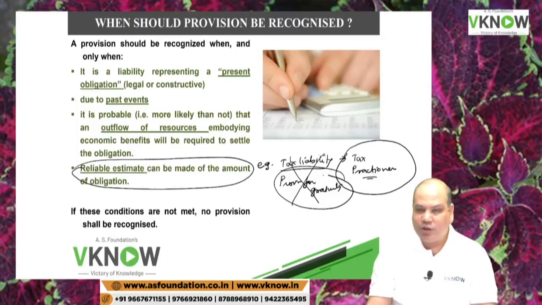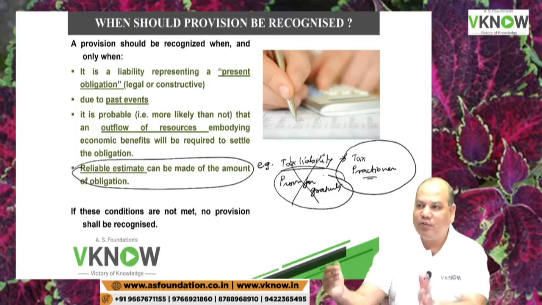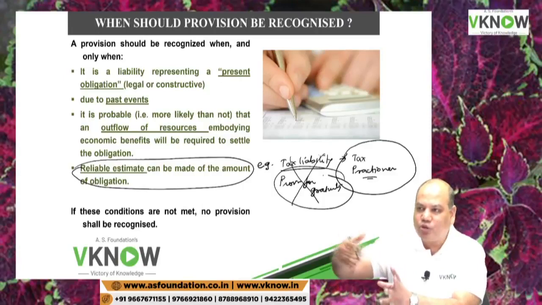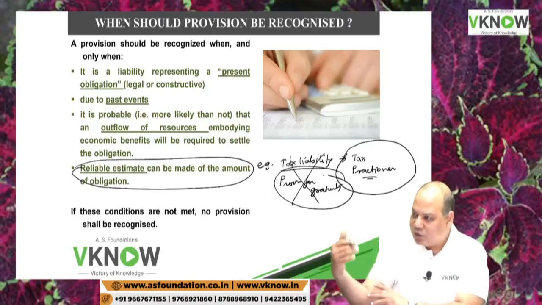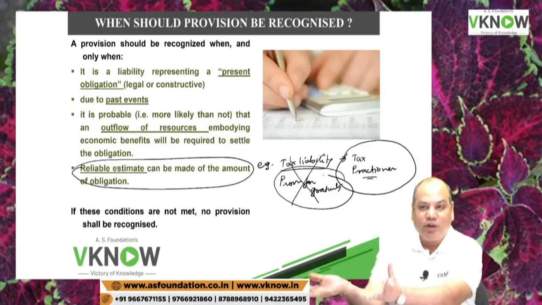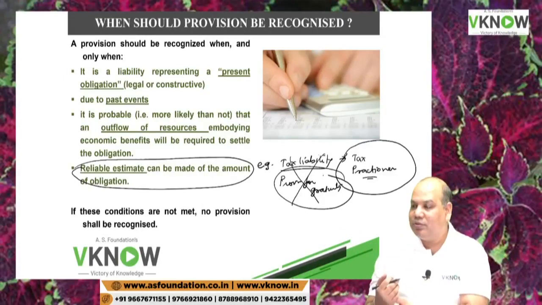Some calculation they will give you. Then provision for warranty. I will ask our engineers and technicians, what is your opinion, what percentage of the product sold will have defects? So they will give me an opinion. If it is a legal liability, we take the opinion of some legal consultant. Is it right? So that is how reliable estimates are made.